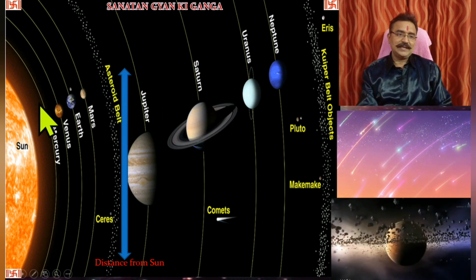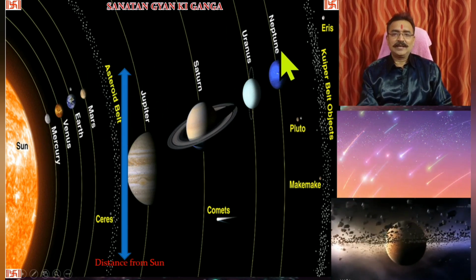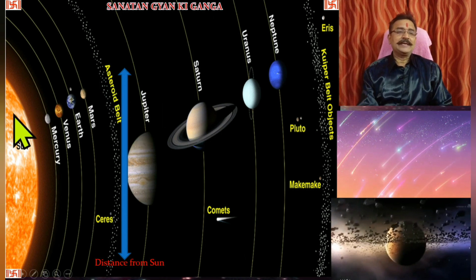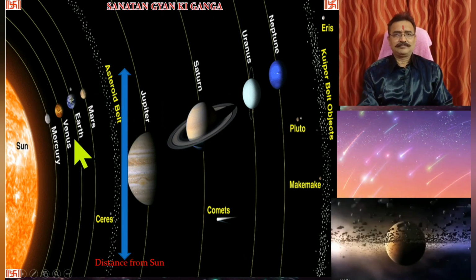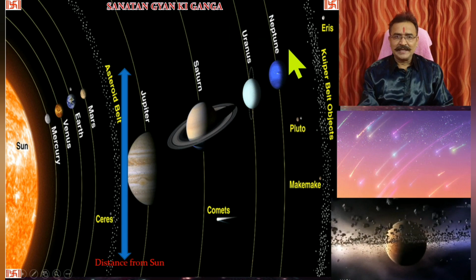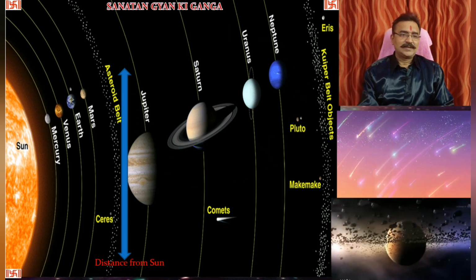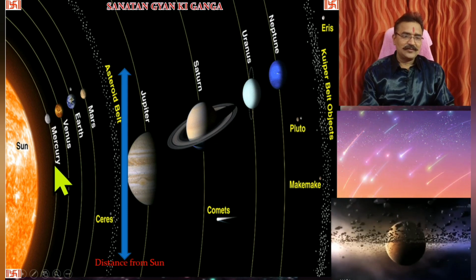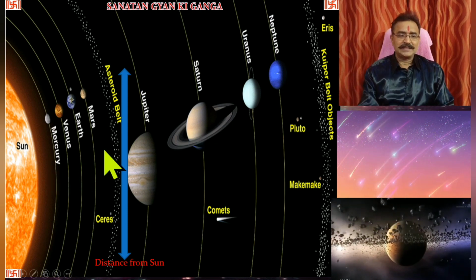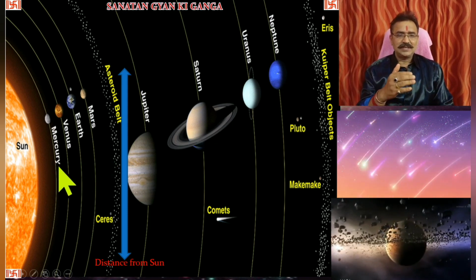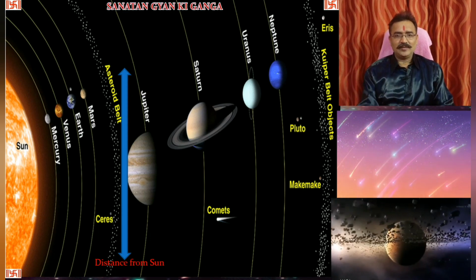These are called the inner planets, and these are called the outer planets. Inner planets are generally of rocky nature. Outer planets are generally of gaseous nature. So first we will go through these rocky planets, because they are nearer to the Sun, and then one by one we will cross them.